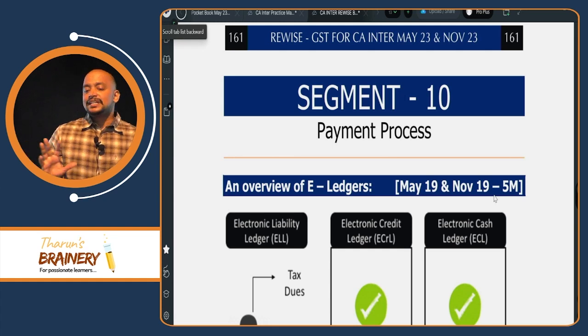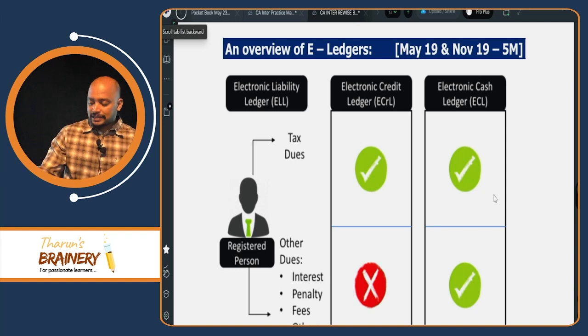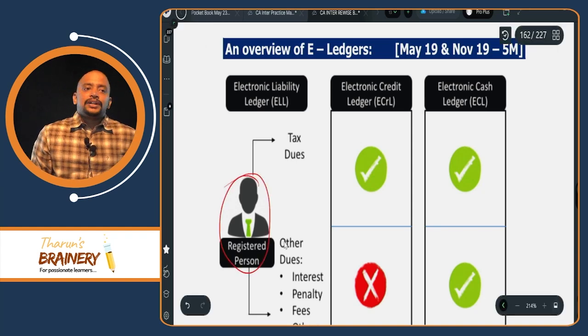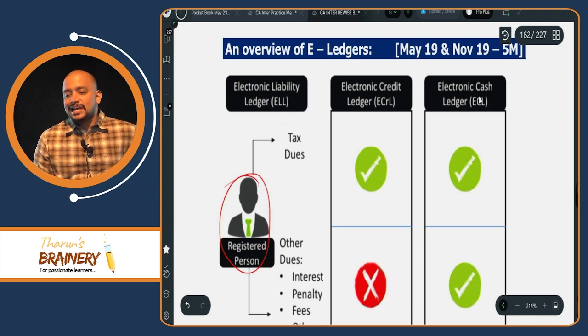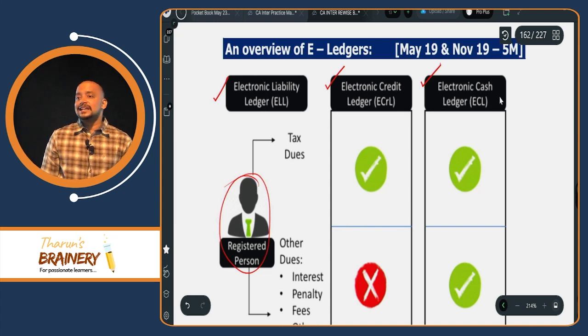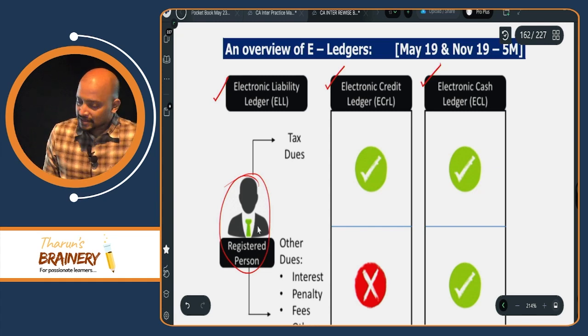First, these e-ledgers: whenever a person is registered, GST network is required to maintain three ledgers for that registered person: electronic liability ledger, electronic credit ledger, and electronic cash ledger. These are the three ledgers. Who will maintain these three ledgers? GST network on behalf of a registered person.